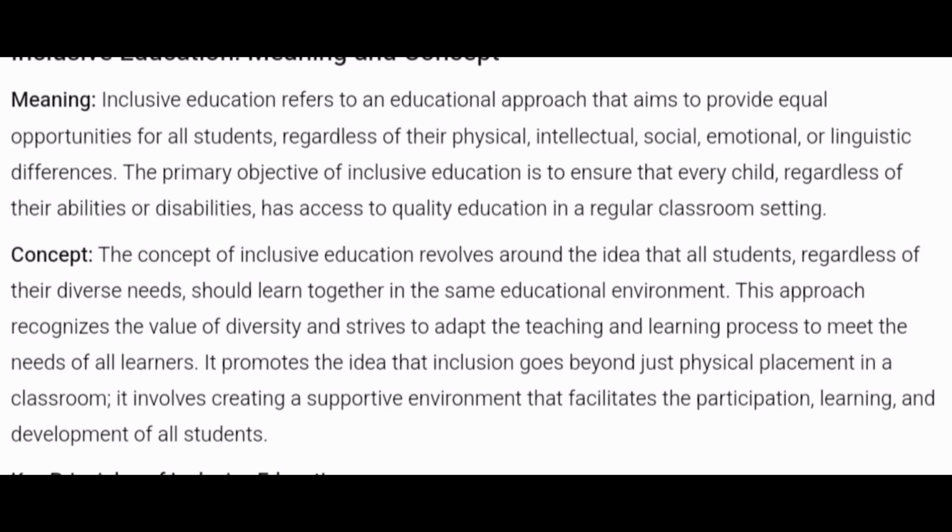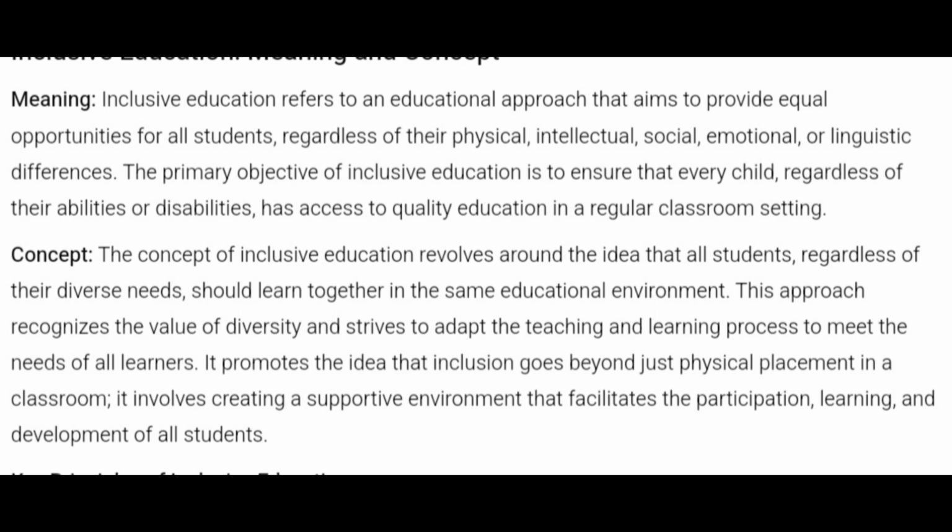Now, you see, concept. What is the concept of this inclusive education? The concept of inclusive education is that regardless of whatever background the child is coming from, he will study together in the same educational environment, in the same classroom. And this recognizes the value of diversity. We know unity in diversity, right? Unity in diversity means what? Suppose someone is Khasi, someone is Bengali, someone is Assamese, someone is Garo, someone is Mizo, and someone is Hindu, someone is Muslim, someone is Christian, someone is Buddhist, and everybody stays together in harmony, right?